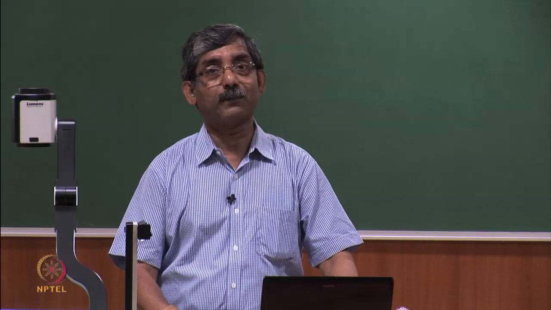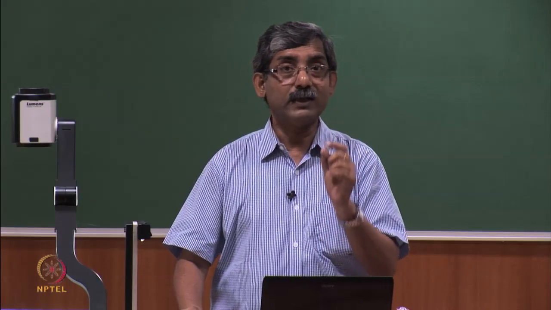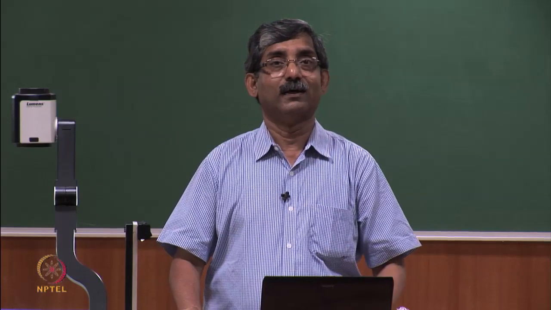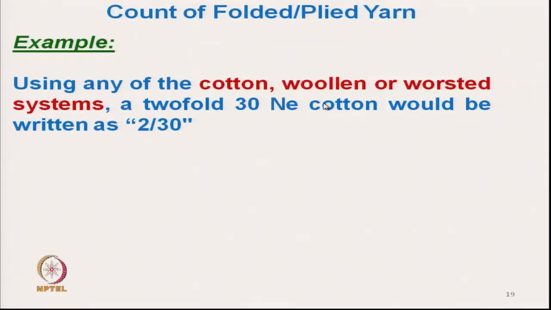The folding number appears differently in different yarn count systems, and here we should be very careful about which counting system it is expressed in, like the cotton, woolen or worsted system. If we use the cotton, woolen or worsted system, a twofold 30s count cotton yarn we can write as 2/30.